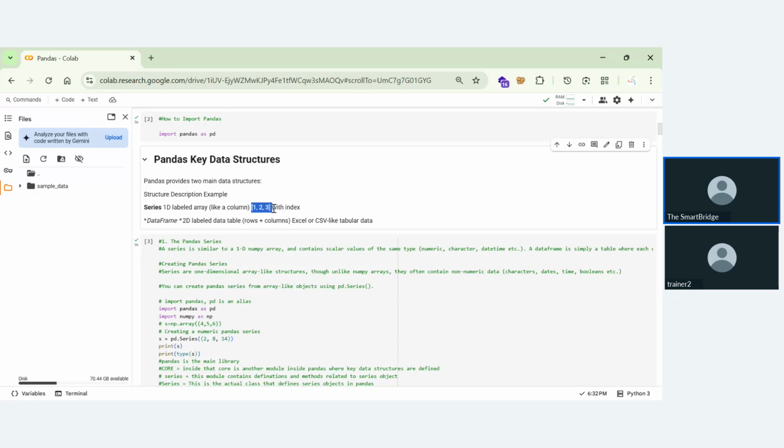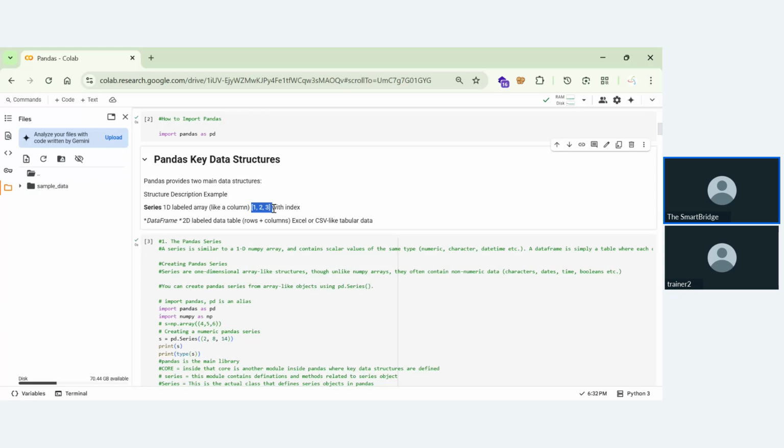A series is like a single column of data. It is built on top of a NumPy array, and it is very efficient, but it acts on an index. Based on that index, we can have various data types. Coming to NumPy, it is homogeneous data. But in Pandas, you can have various data types, and think of it as a 1D array. I hope you got my point.